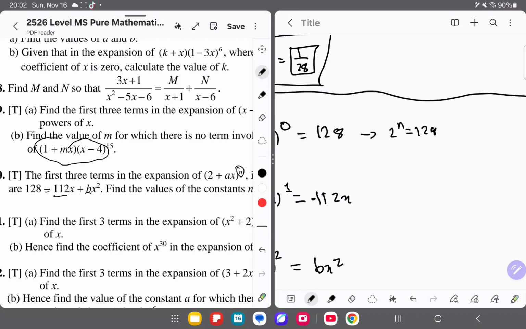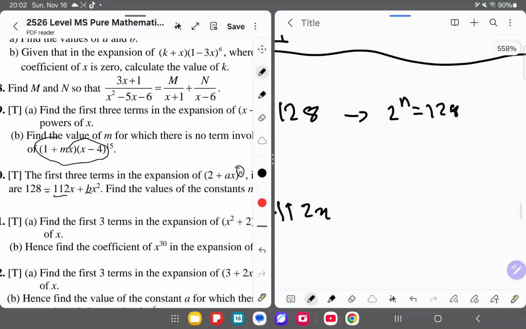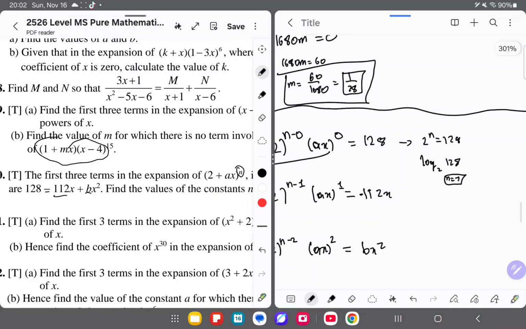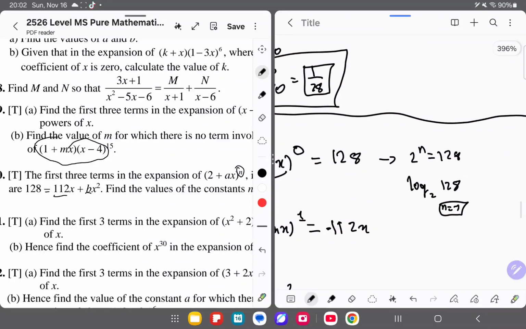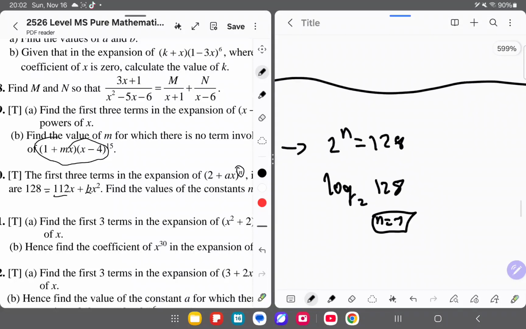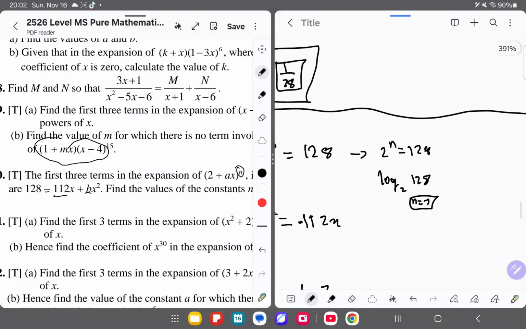You can do log here, log base 2 of 128, you get 7. You get n equals 7. Or if you just remember the powers of 2 by heart, go for it.